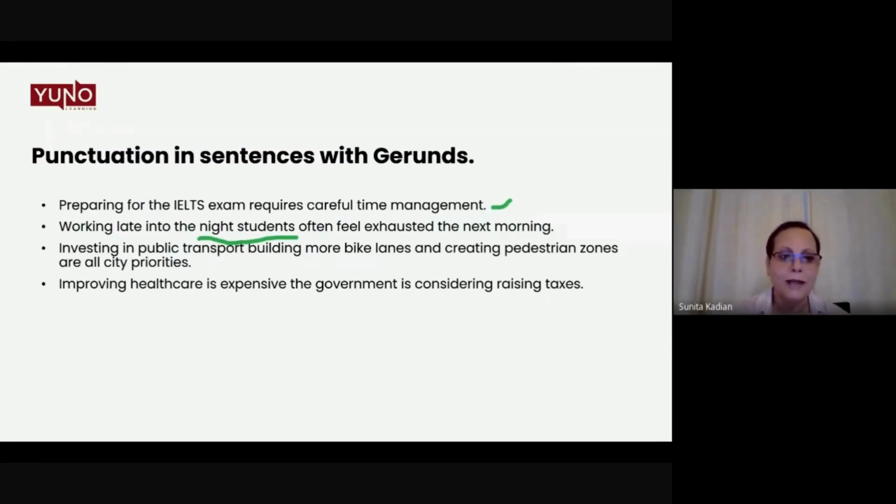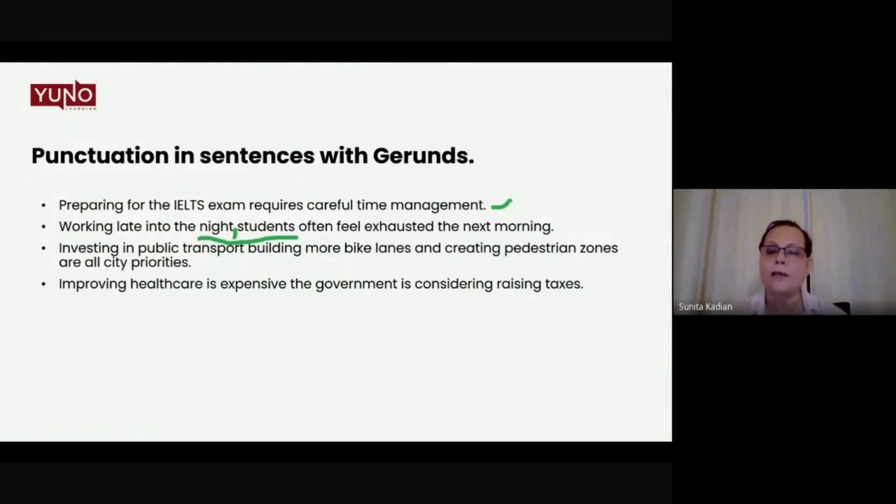Working late into the night, comma. Good. Right, Ayush. Students often, because here students is the subject of the main clause. So whenever you add something before the subject, you separate that. They are modifiers. They modify the subject. They can be adjectives or adverbs, right? They can be just one word, or they can be a phrase, a group of words. Working late into the night, comma.